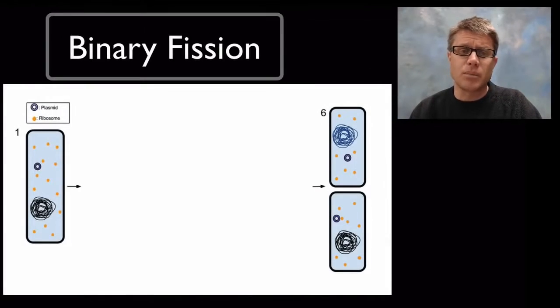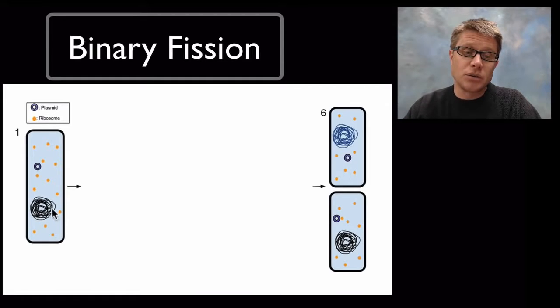So let's start by talking about bacteria. They reproduce through a process called binary fission. In this, we're going to have this adult cell, so we're going to have this parent cell. It's going to be made up of, you can see here, ribosomes. It's going to have a plasmid here, which is a little bit of extra DNA. But its genome, or all of its DNA, is going to be wrapped up into one loop.